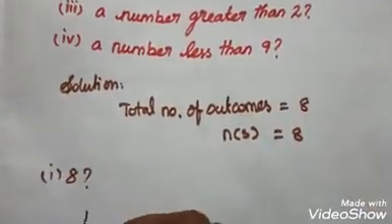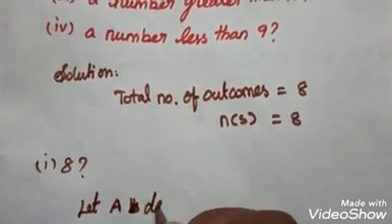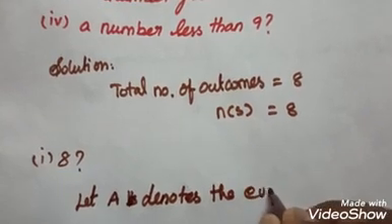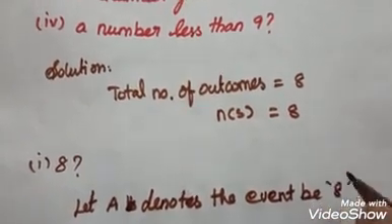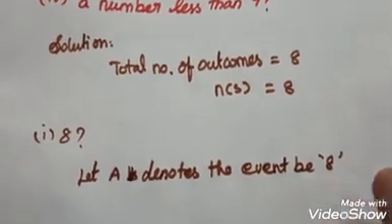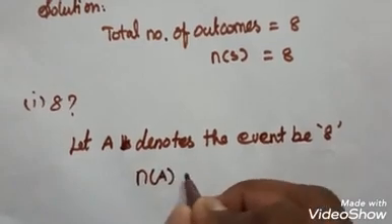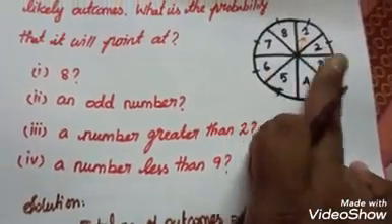Here I take, let A denote the event of getting 8. So n of A is only 1, since only one 8 will appear in the spinner.